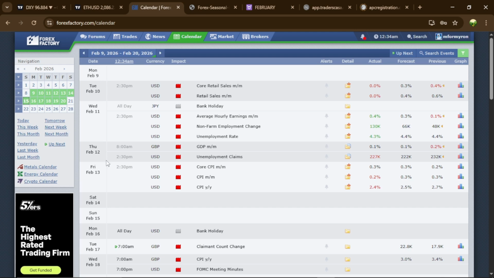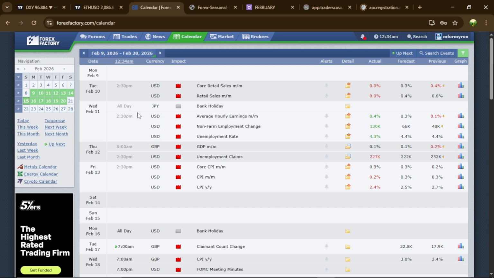So from the 9th to the 13th, these are the news events that we have for the week. For Monday, there was nothing on the currencies that I look out for. Then Tuesday, there was news on USD. And Wednesday, there was a JPY bank holiday. And we have USD news, non-farm payroll on Wednesday, which was supposed to happen the week prior to the second week, right?